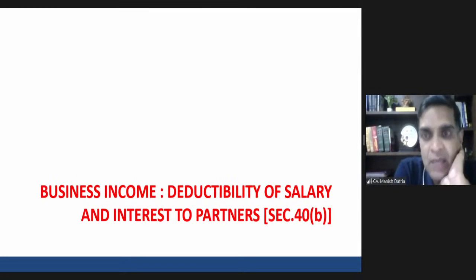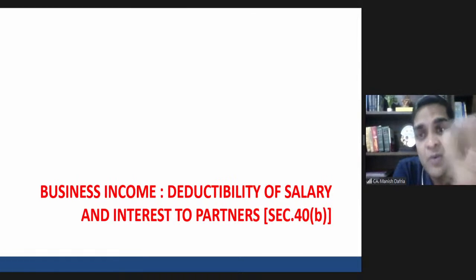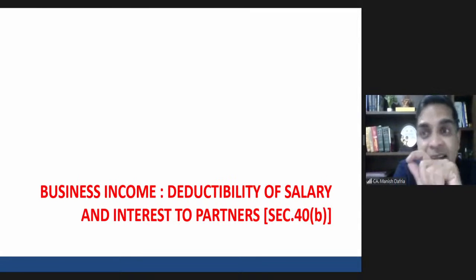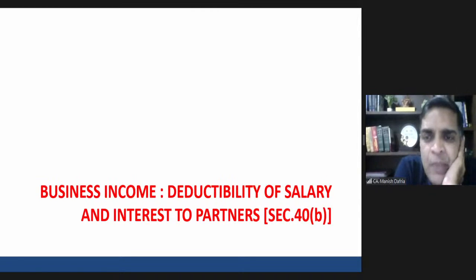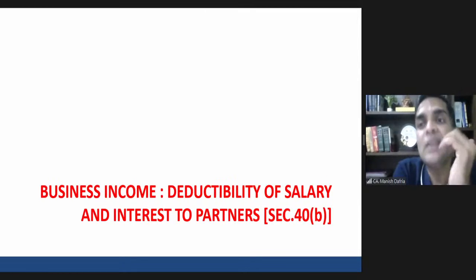But at the same time, if a partner has given a loan to the firm and the firm is paying interest, if the loan would have been taken from an outsider, then also interest would have been payable, and that interest would be a deductible expenditure. So if interest is being paid to the partner, salary is being paid to the partner, that should also be allowed as a deduction. So now what law has done, the basic idea is this: law has said that okay, firm is paying salary and interest to the partners, we will allow a deduction for this, but only when you fulfill certain conditions and only up to a limit.